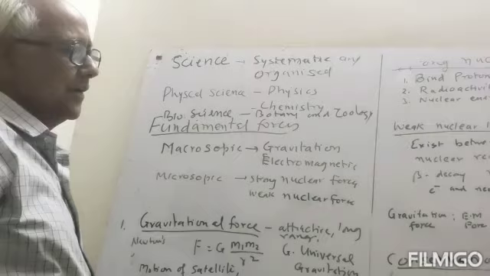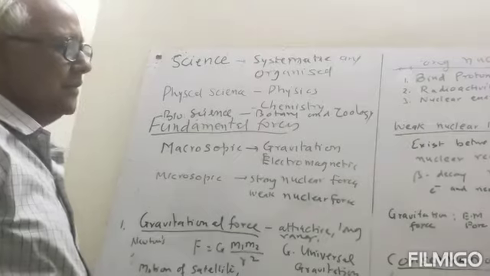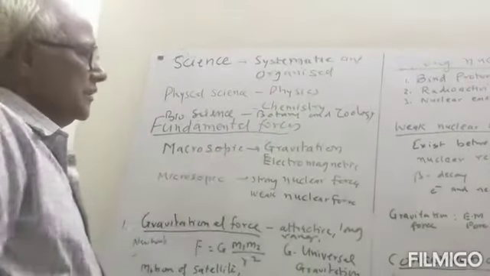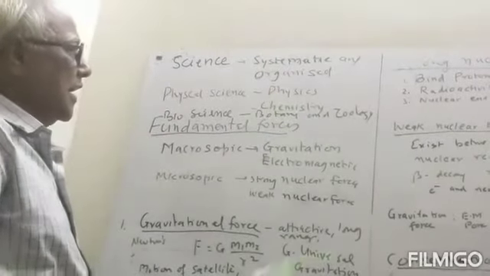And second category is biological science. In biological science, we have the two branches. One is the botany and another is the zoology. Physics is concerned with the nature and natural phenomena.